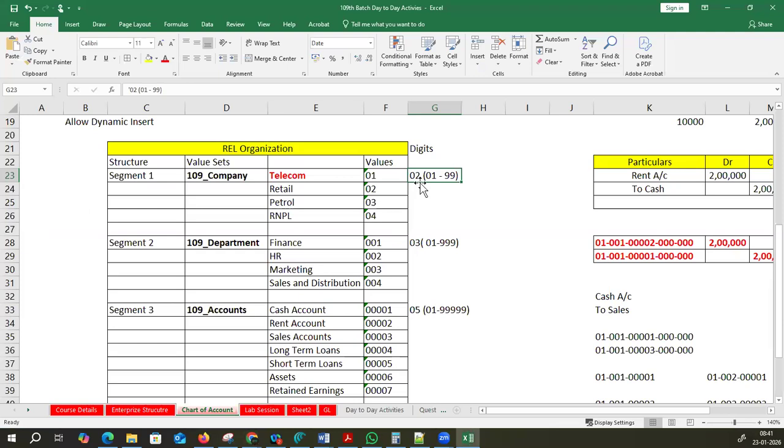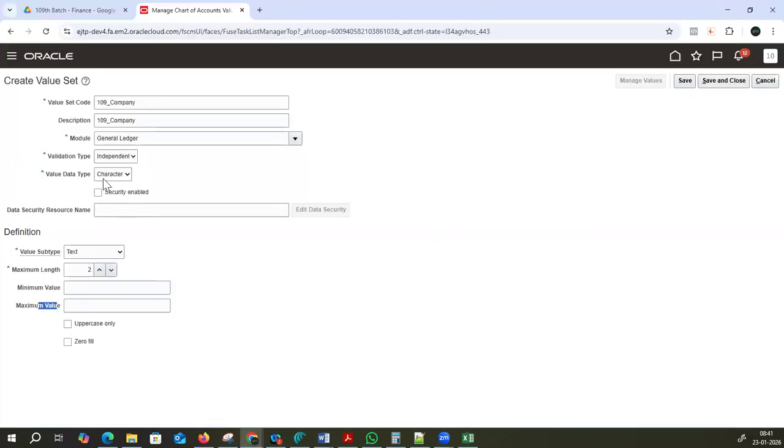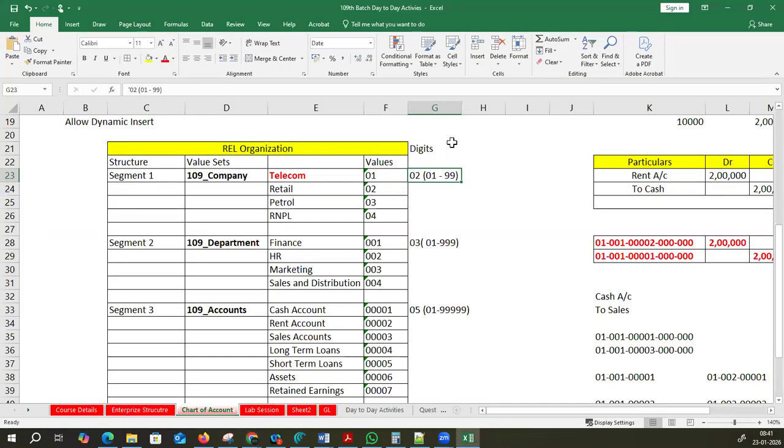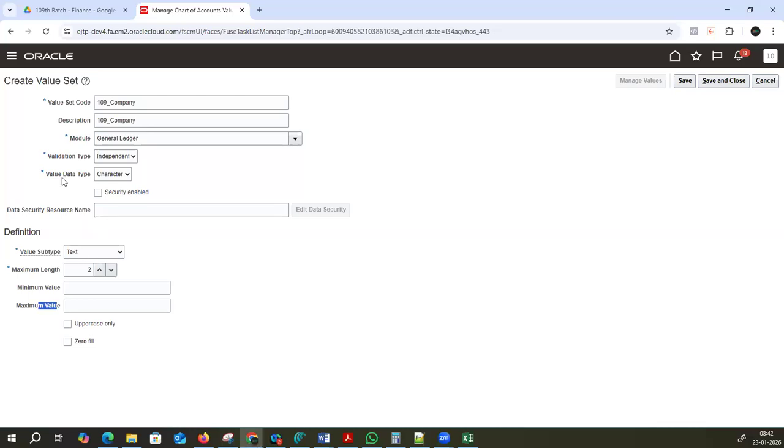Uppercase means if we are using the wording here as a character and a text format, you can not only create 01, 02 like that. You can create a numbering also. A1 you can do, A2 you can do, A you can create, AB you can create, AZ you can create. Like this also you can go ahead. So that is the reason 90% what we suggest the client to go with the value data type character, and value subtype is text.